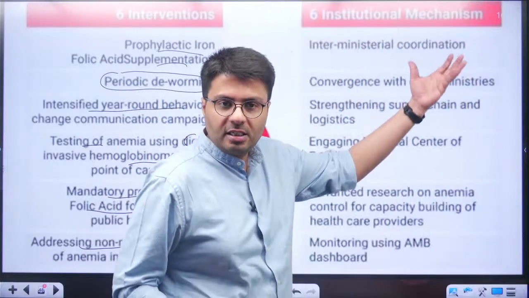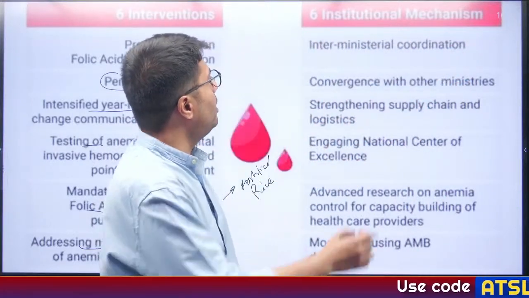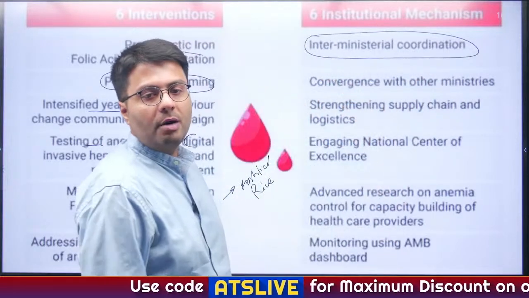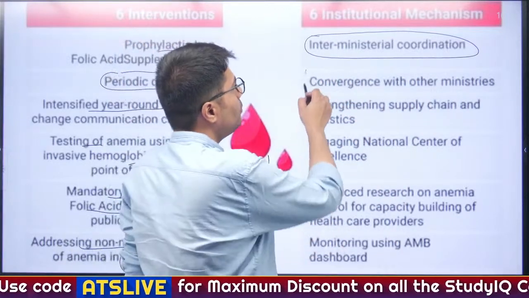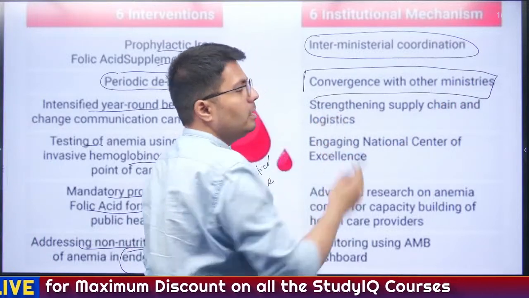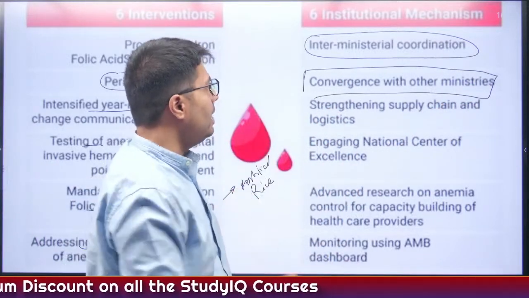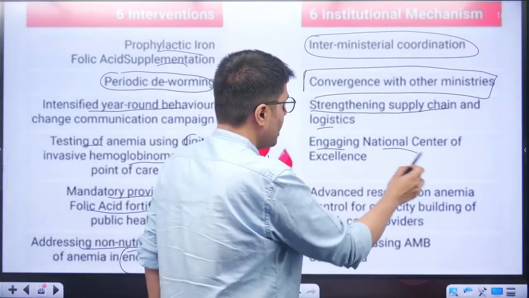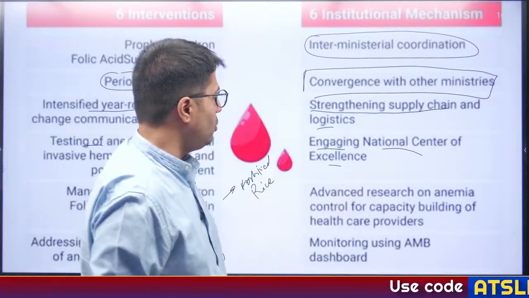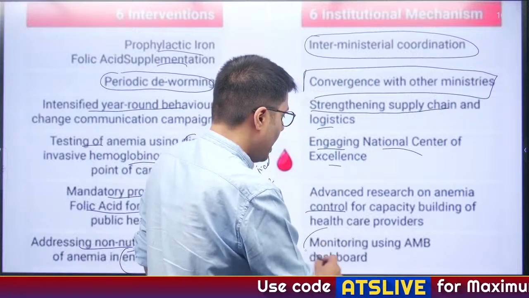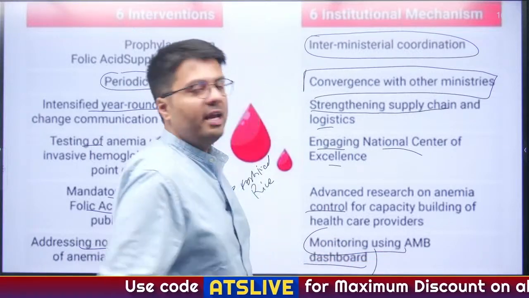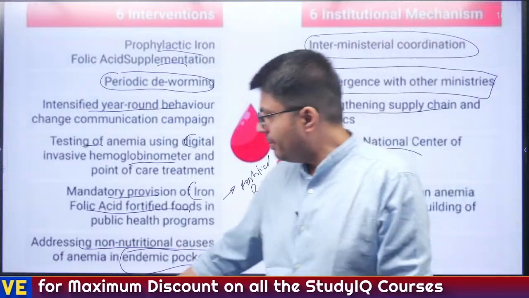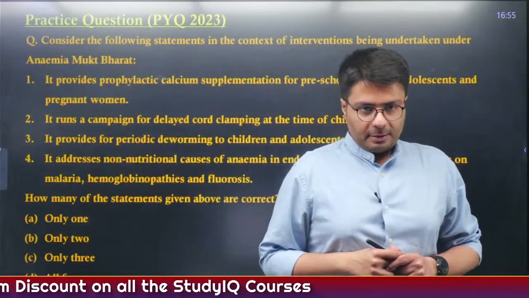Now, what are the 6 institutional mechanisms that have been created? First of all, to coordinate the implementation, an interministerial coordination committee has been formed. Convergence with other ministries will also happen so that the interventions happen without any delay. The government will strengthen supply chain and logistics. It will engage a national center of excellence. Advanced research on anemia control will also happen, and monitoring using the digital AMB dashboard. So these are the 6 institutional mechanisms that have been planned.